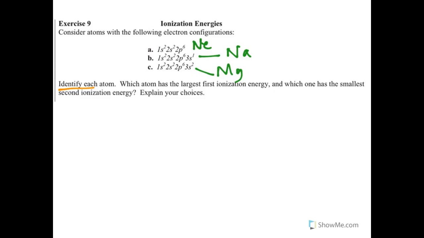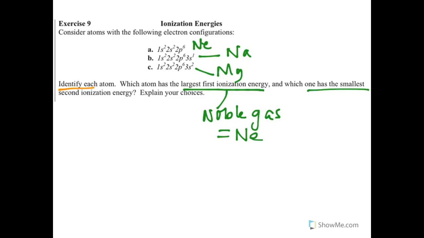And so we want to think about the largest first ionization energy. Well, the largest first ionization energy is always going to be from something that is a noble gas. So I'm going to think about it being a noble gas, and therefore the largest first ionization energy would be from neon. It would be hardest to remove an electron from that.